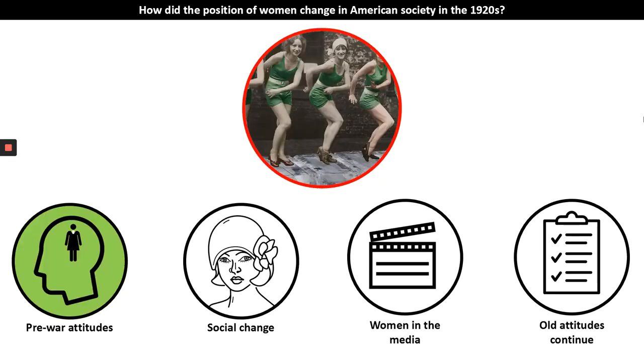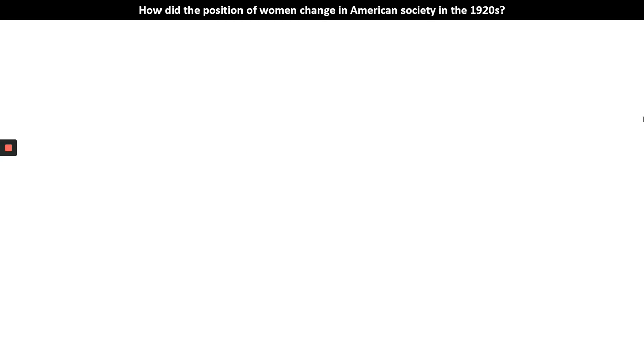So we've covered the pre-war attitudes, those conservative traditional attitudes. We're now going to have a look at some of the social change that did happen for some women in the 1920s.